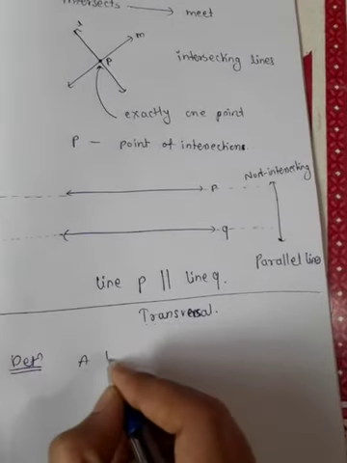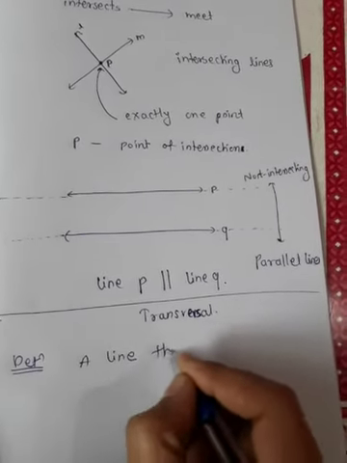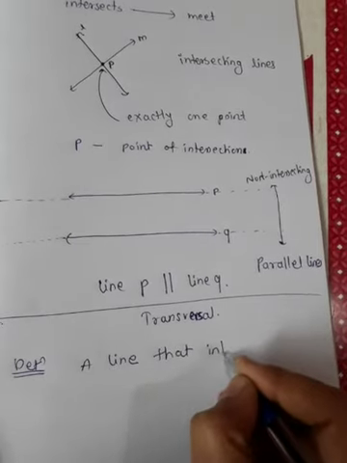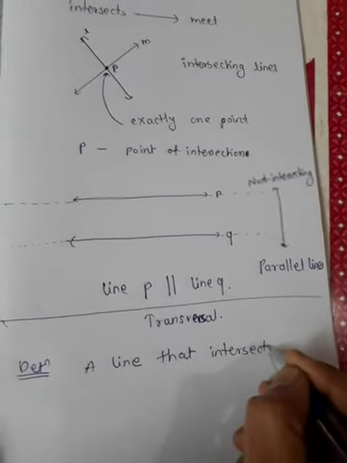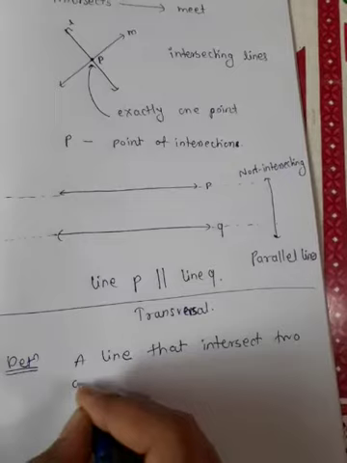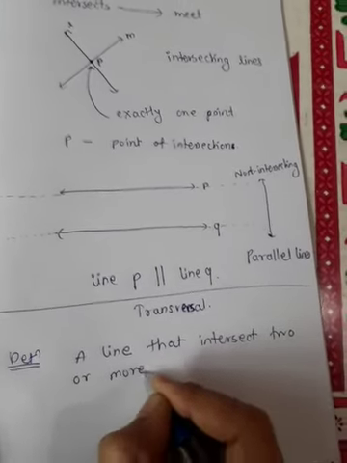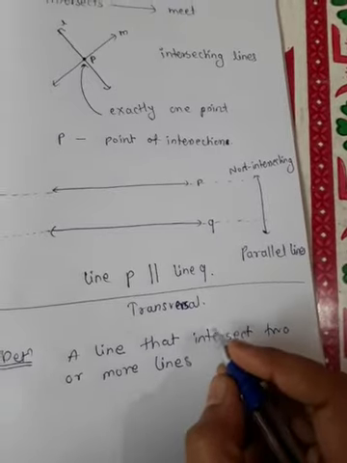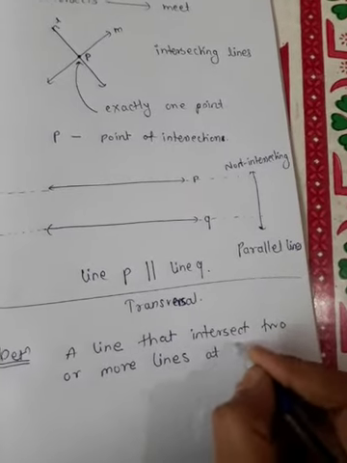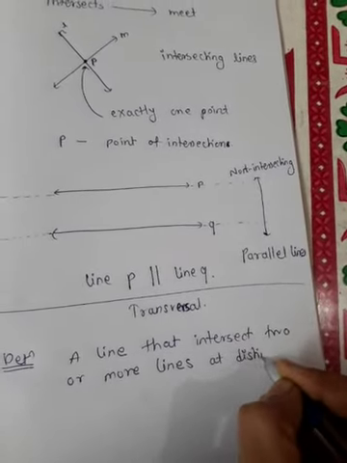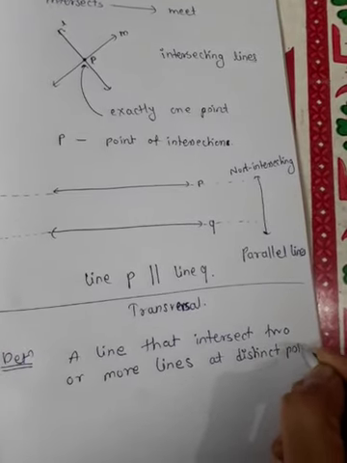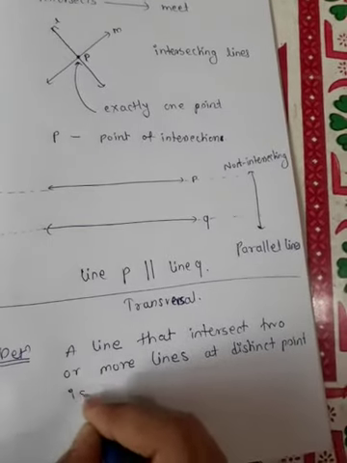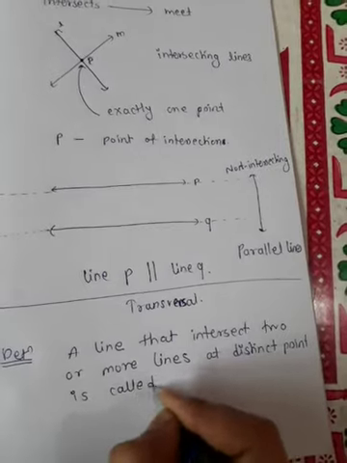A line that intersects two or more lines at distinct points is called a transversal.